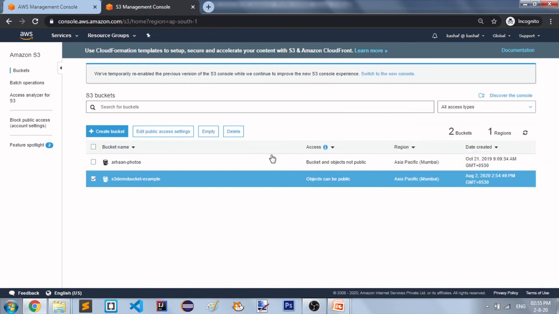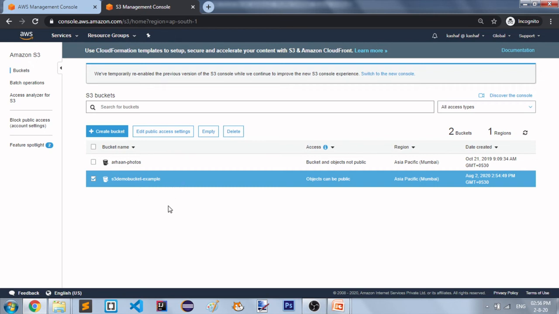Okay, I'm going to close this, and now you can see these options are enabled. You can edit public access settings. If you want to switch from public to private or private to public access, you can edit it from here. If you want to empty your bucket, to delete all your data inside your bucket, you can click here. All your files and folders will get deleted and your bucket will be empty. If you want to delete the entire bucket, you can click on this button and your bucket will get deleted.